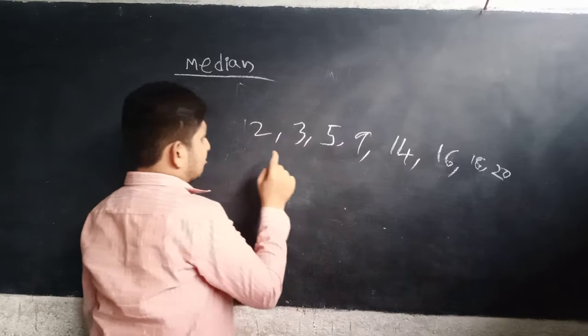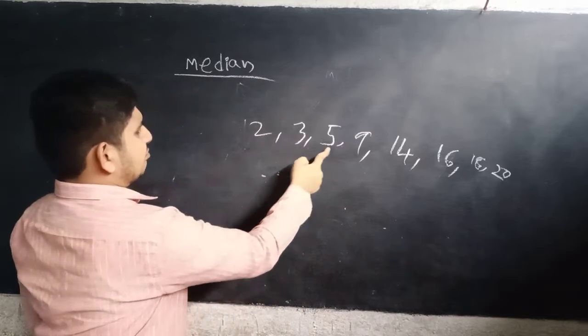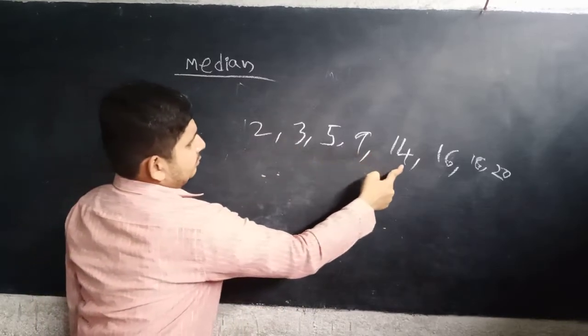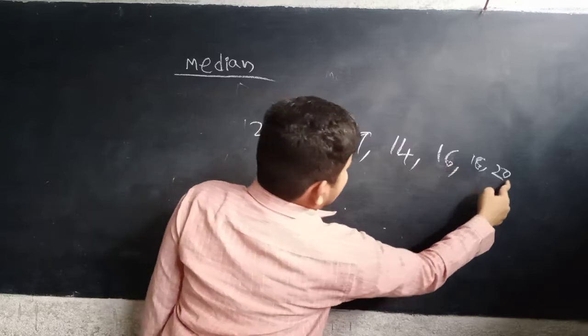Now count the observations: 1, 2, 3, 4, 5, 6, 7, 8.